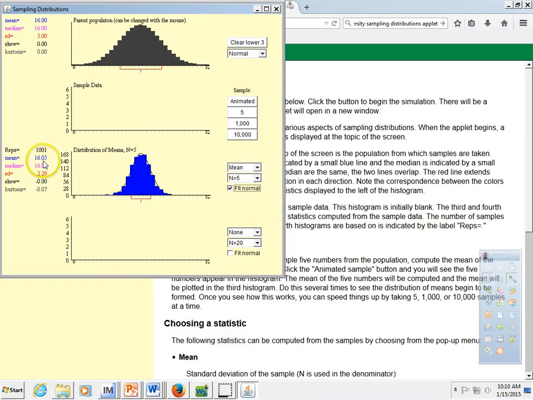And look at the mean. The mean is 16.05, and it's really, really close to the mean of the population. Again, the sample mean is an unbiased estimator, so that shouldn't be very shocking. Look at the standard deviation. The standard deviation in our sampling distribution is 2.29, whereas it's 5 up here. So the variability has gotten less.